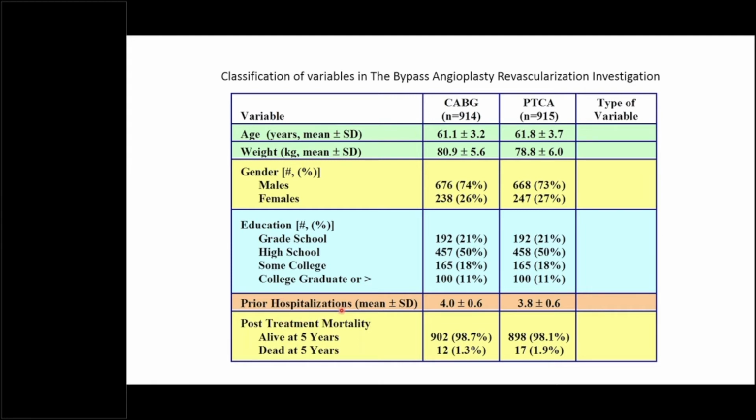Prior hospitalization, there may be 0 also, right? And then there will be equal interval between two adjacent values. So this is again the ratio data. And mortality, alive at 5 years, so this is alive or dead. So there are two mutually exclusive categories. Such kind of data are nominal scale data. They fall under the nominal scale.